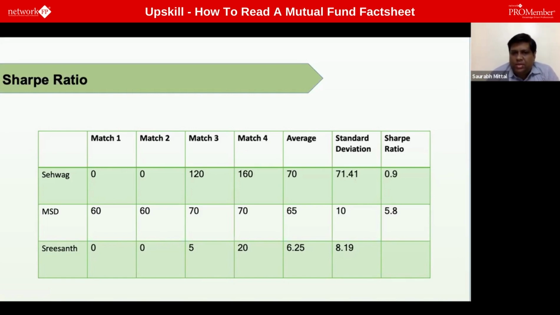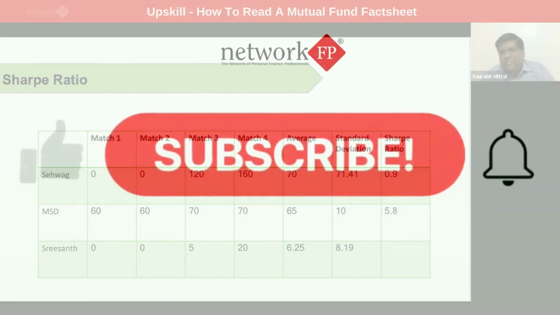So here if I take the difference of 70 and 6.25 and divide by 71.41, I get 0.9. So the Sharpe ratio of Sehwag is 0.9. Similarly, if I subtract 6.25 from 65 and divide by 10, I'll get the Sharpe ratio of Dhoni. So Sharpe ratio, again to repeat, is nothing but the return generated per unit of risk. So what is the additional risk I have taken? What is the additional return I have generated per unit of risk?